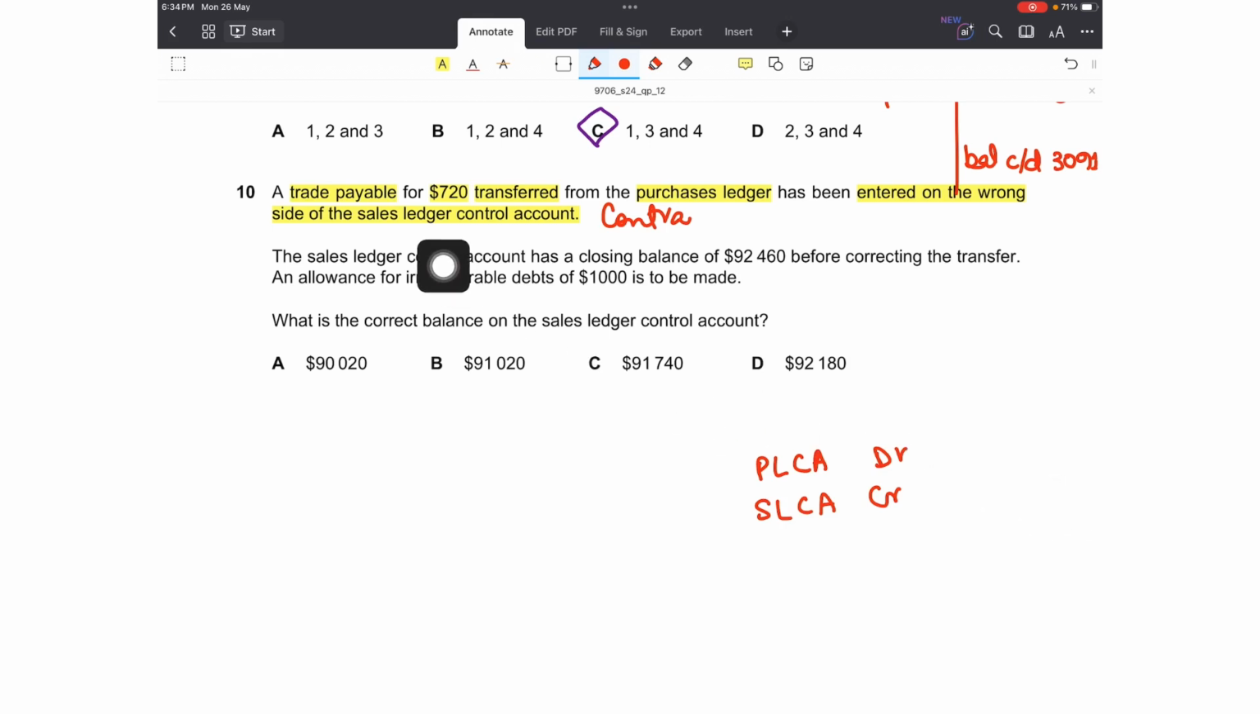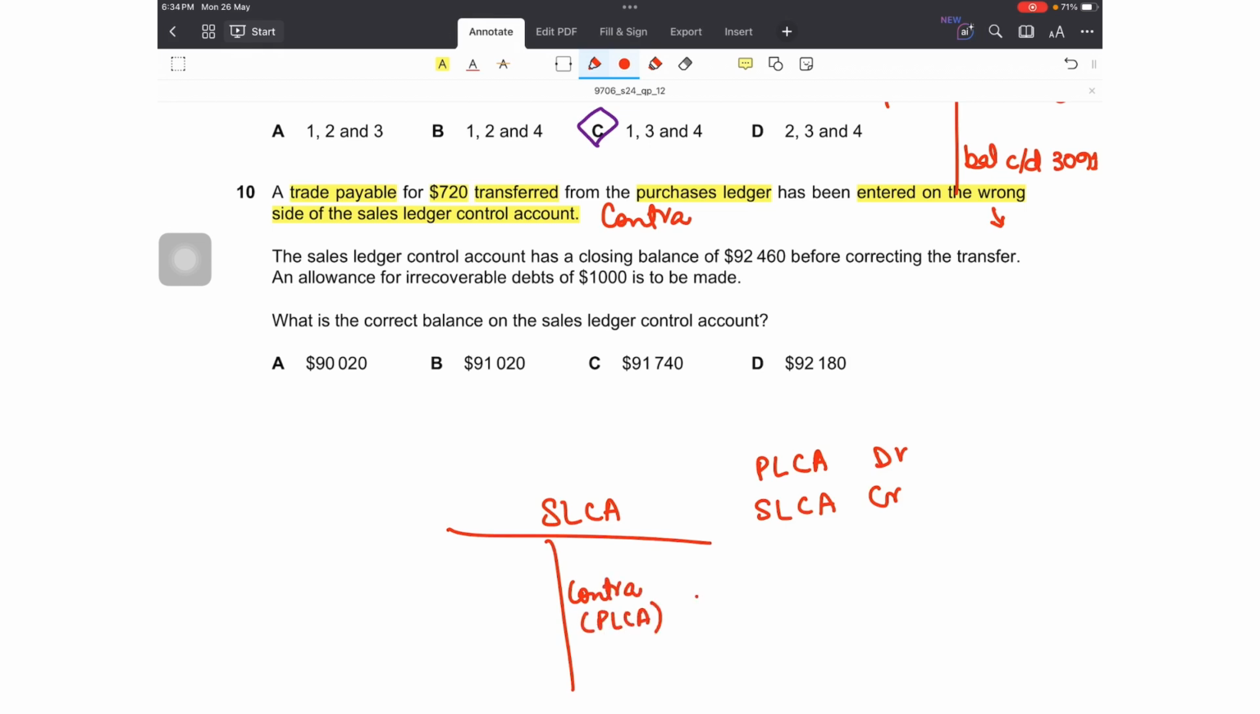So what happened in the question is, a trade payable for 720 transferred from the purchases ledger has been entered on the wrong side of the sales ledger control account. Now, what would be the wrong side? In the SLCA, a contra set off is always recorded on the credit side, but this hasn't been done. We have recorded this value on the debit side.